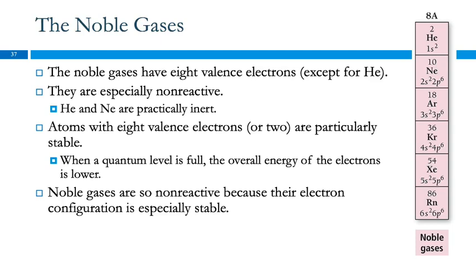This is because atoms with 8 valence electrons, or 2 for helium, are especially stable. It's just a very good place energetically. When a quantum level is full, the overall energy of the electrons is lower, and lower energy is more stable. So the noble gases are so non-reactive because their electron configuration is especially stable.